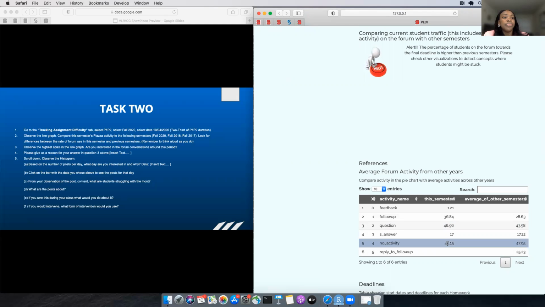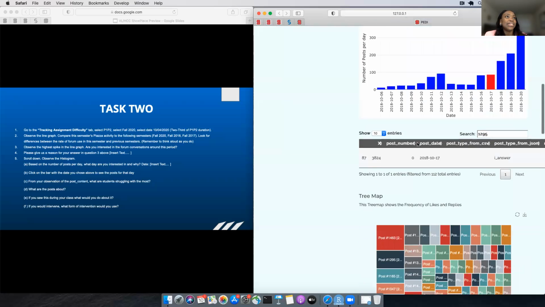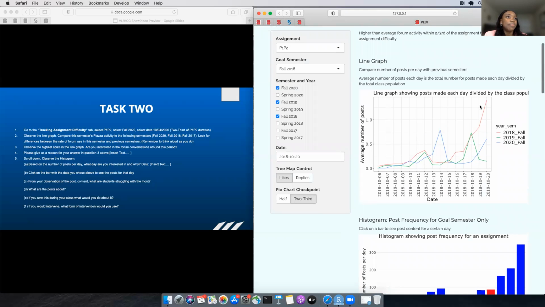That means fewer people are not asking questions, so more people are asking questions on the forum, and that is not a good thing towards the end of the assignment duration. They just had Sunday and Monday to solve the assignment, and they had this much activity at this point in the semester.